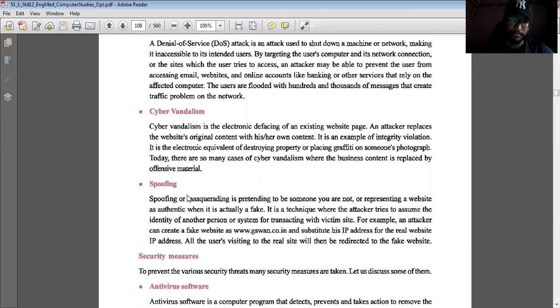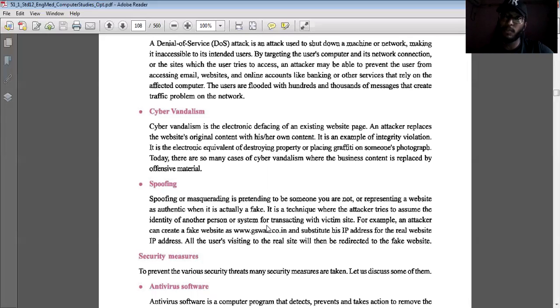Next is spoofing. Spoofing means pretending to be someone you are not, or presenting a website as authentic when it is actually fake. As an attacker, I will be creating a duplicate website. After creating that website, I can do many unwanted or illegal things. After doing it, I can change my IP address.